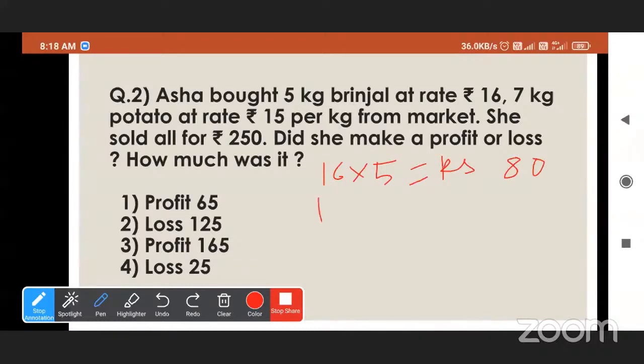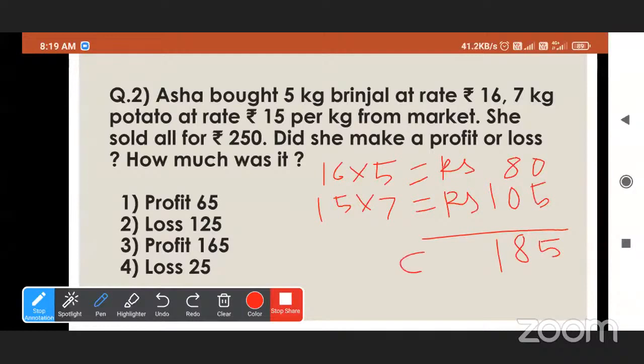So we multiply 15 by 7. 15 multiplied by 7 is equal to 105. Now we will add it.